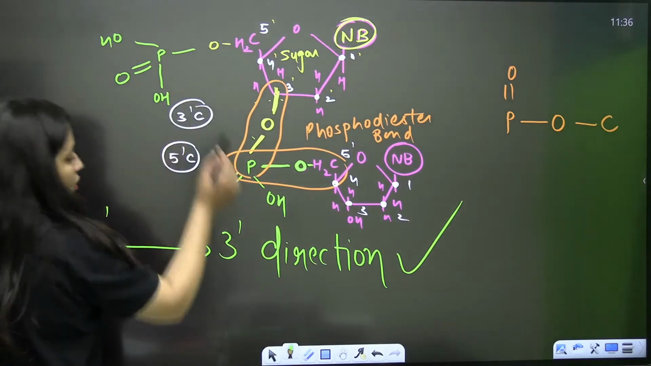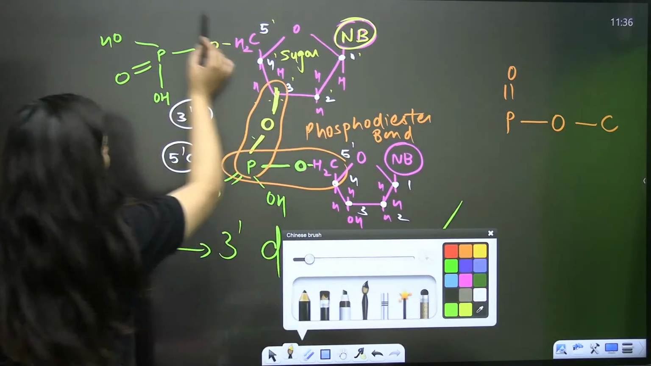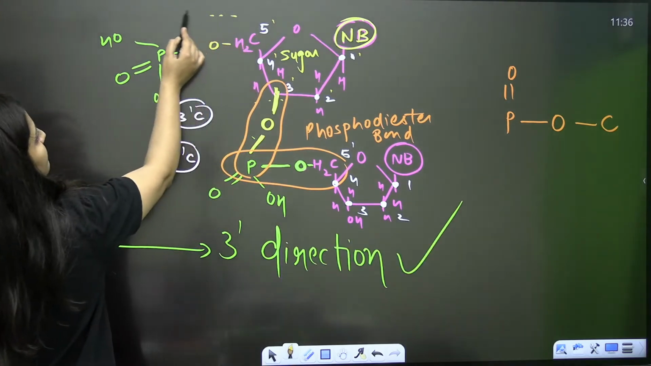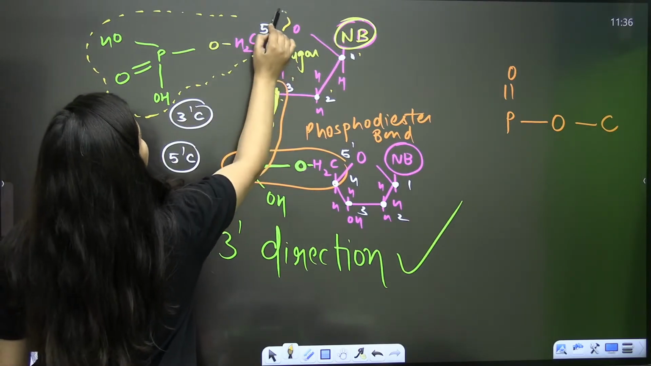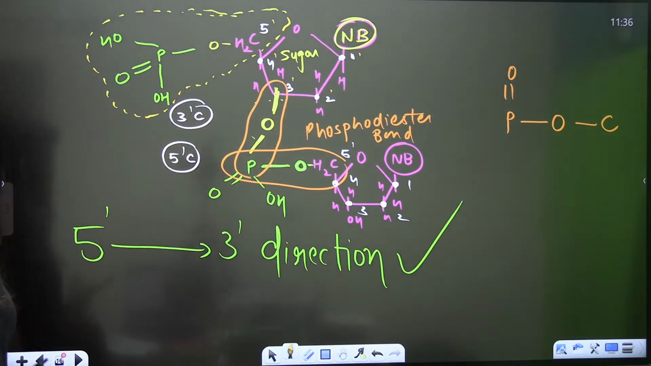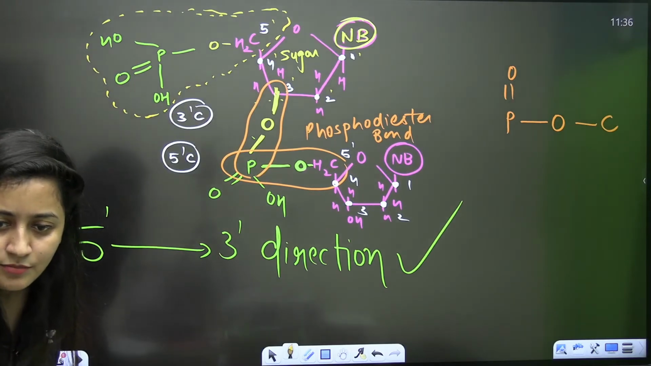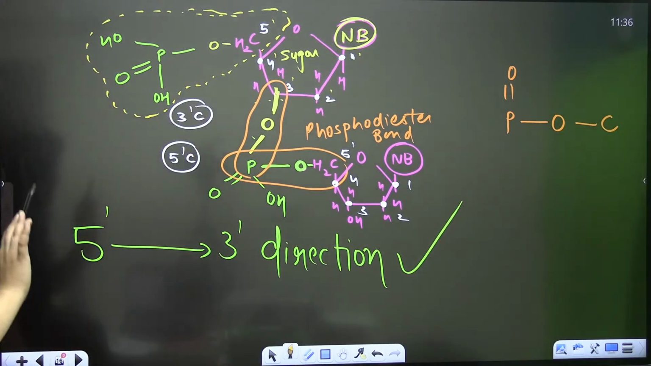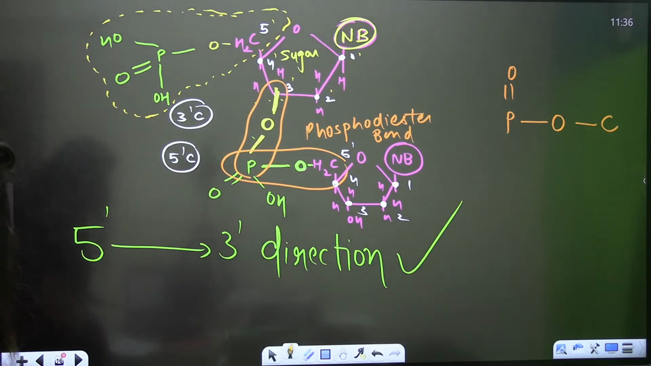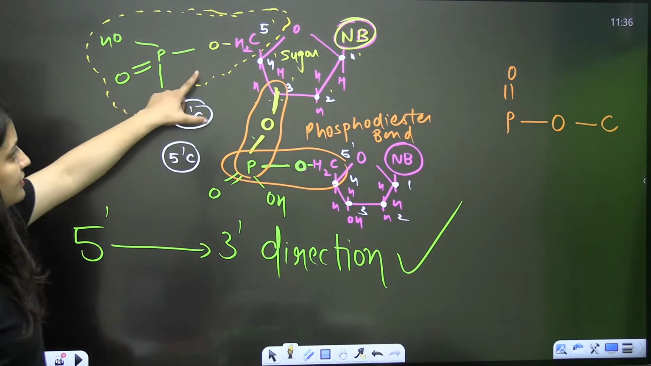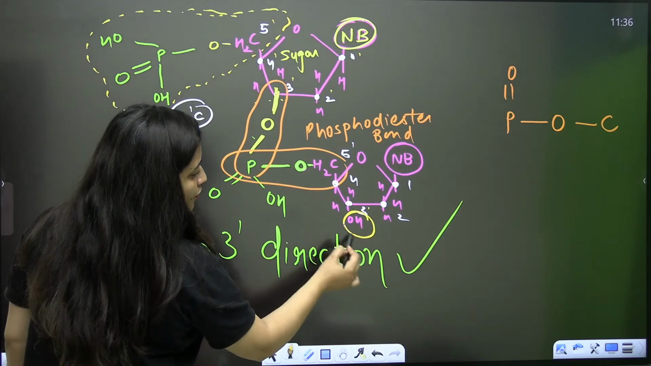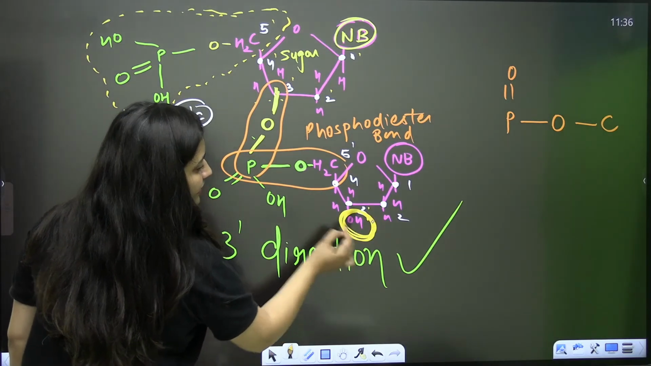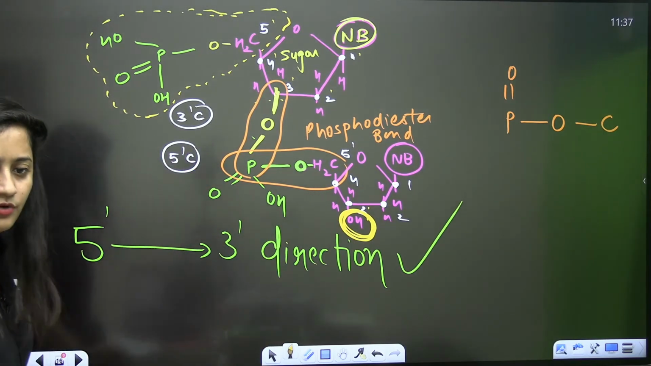And moreover, always observe this thing. Now you are making the polynucleotide chain here. Can you see this part that the 5' carbon is attached to the phosphate here? The 5' carbon is having the phosphate, and if you look at the 3' end, it is having the OH group. That's what you need to remember.